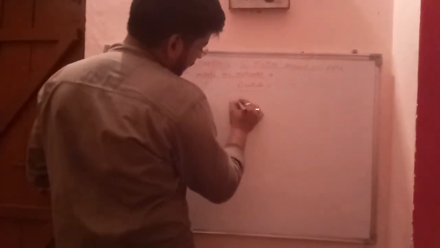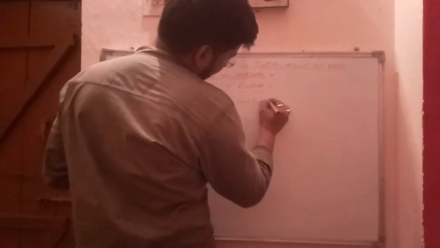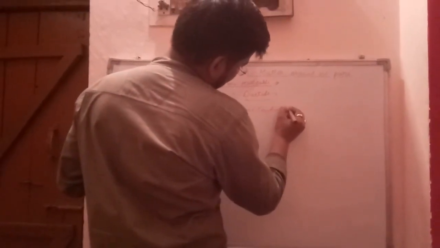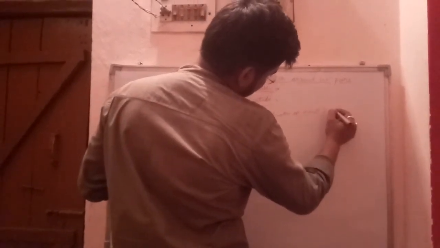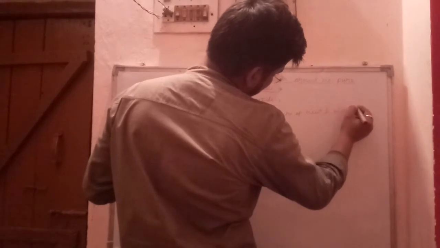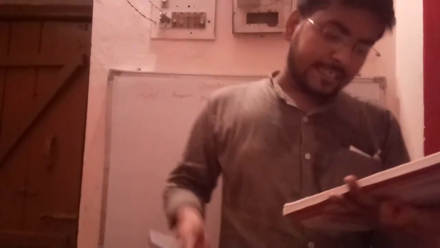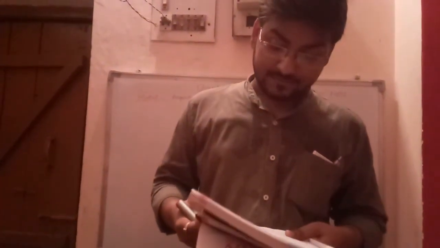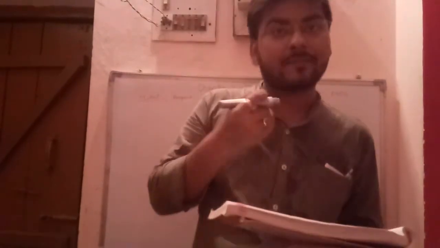Metals are good conductors of heat and electricity. This means that metals allow heat and electricity to pass through them.